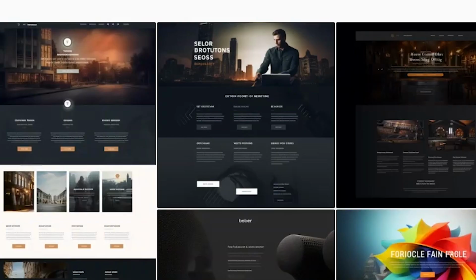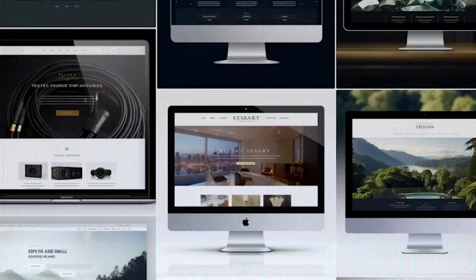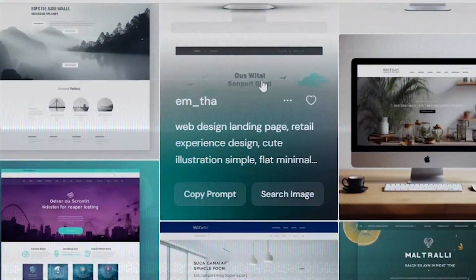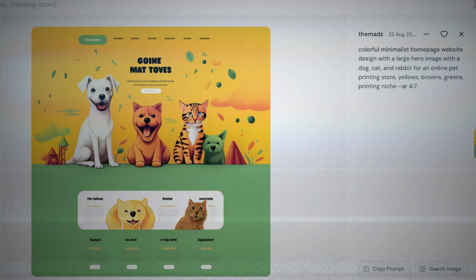Let's go for an example here. Did you know that Midjourney can be used in order to create website designs? Well, in order to know how to prompt that, just go to midjourney.com and type in website design. And here you're given a collection of different designs and concepts that other artists have made with Midjourney. And most importantly, you can also see the prompts that they use so you can get similar results. Whether you're making a website for your recipe company, a travel agency, a pet store, or really any other business, you can use Midjourney in order to create assets you wouldn't have otherwise thought of.